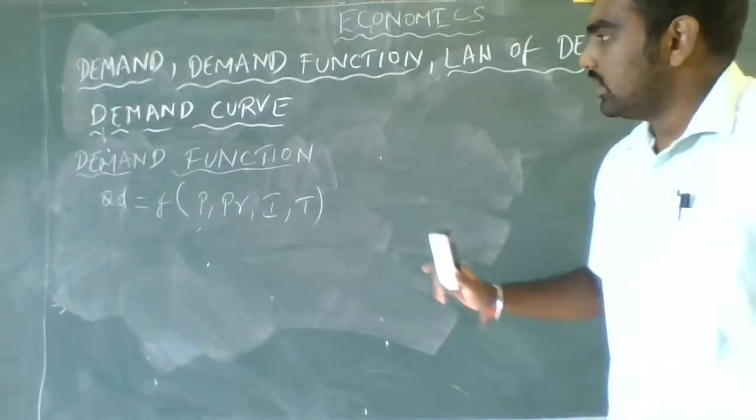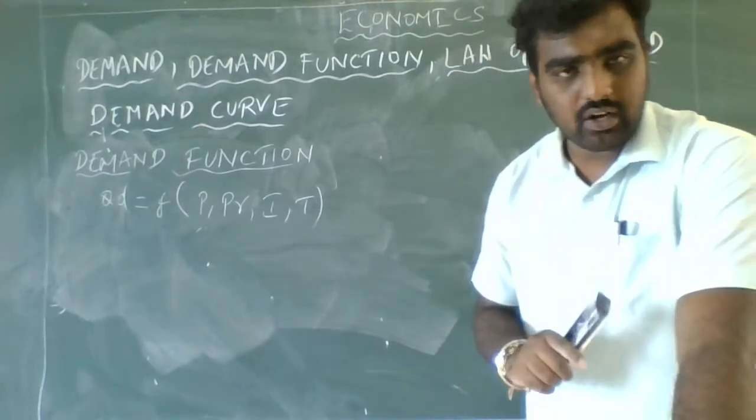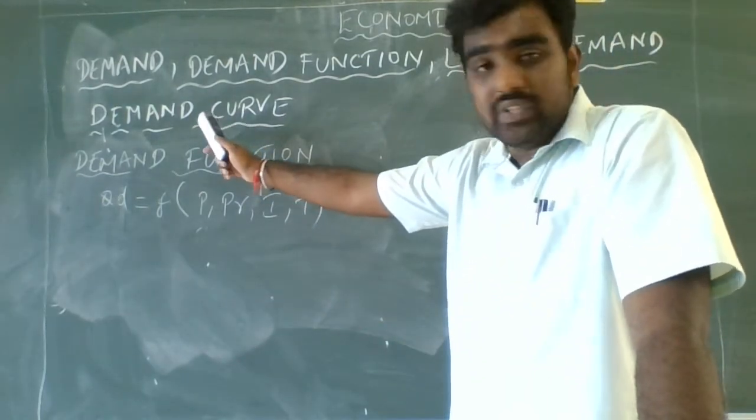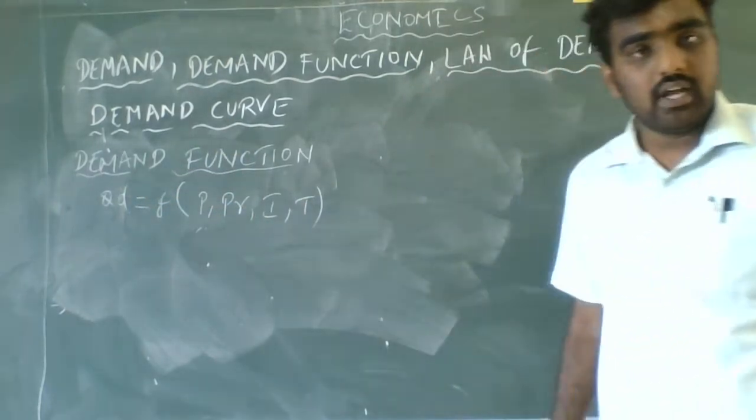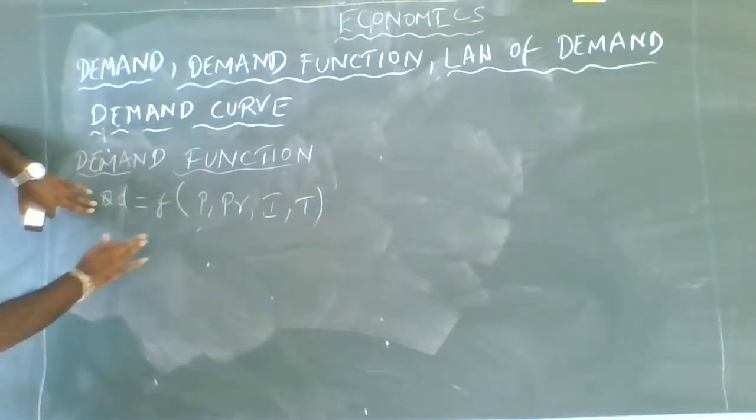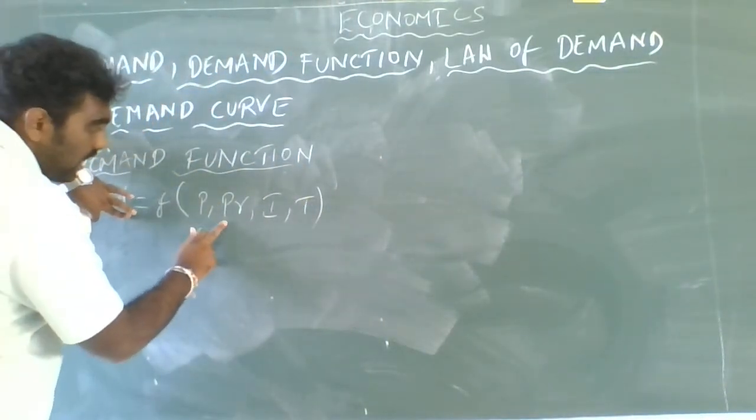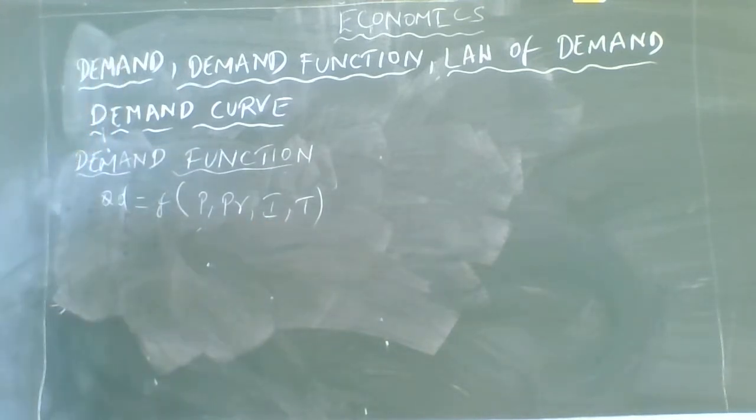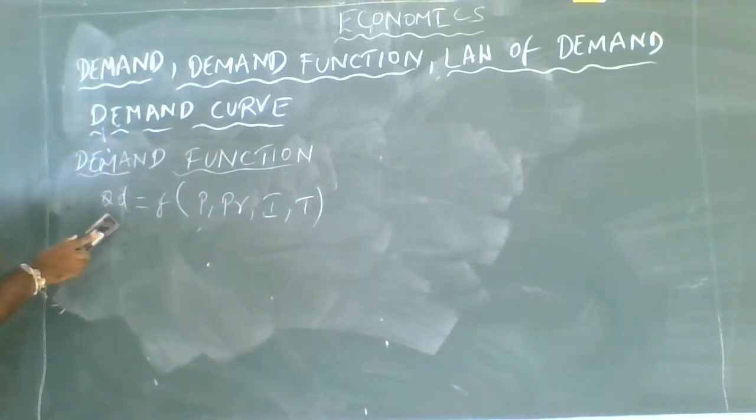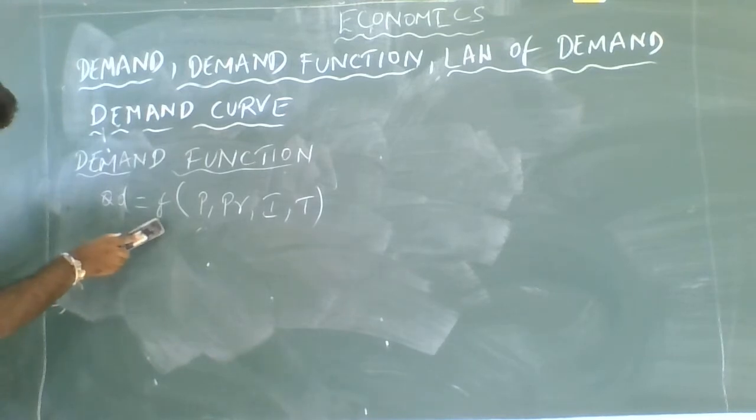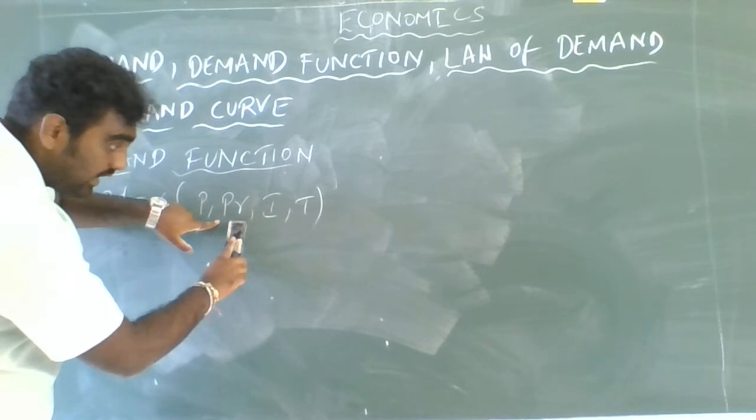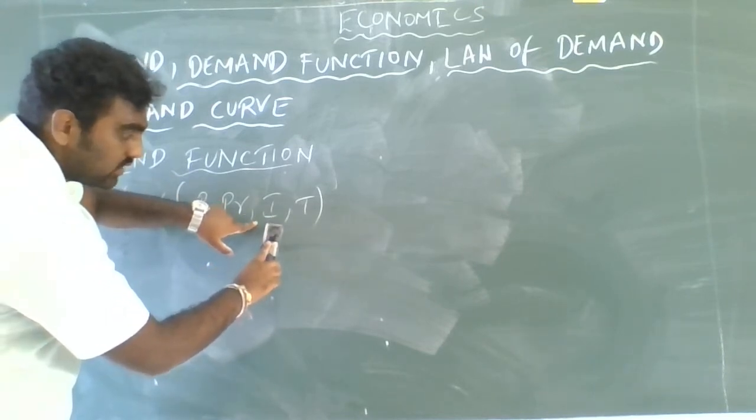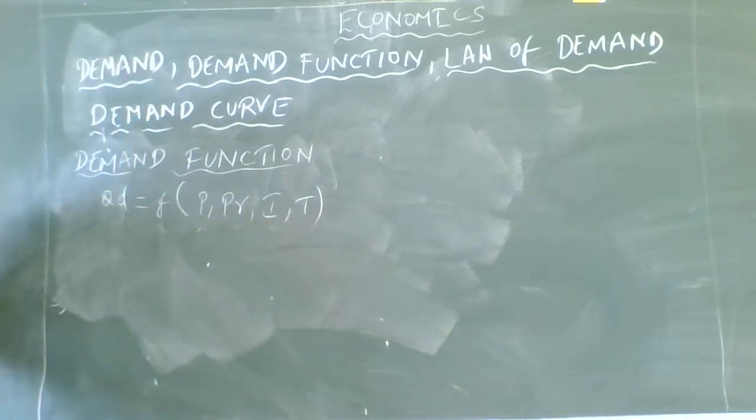Here we understood the actual meaning of demand. Now let us understand, with the help of the determinants of demand, what is the demand function. The demand function can be written as quantity demanded equals f of P, PR, I, T. Here QD is the quantity demanded, F is the function, P is the price of the good, PR is the price of the related good, I is the income of the consumer, and T is the taste of the consumer.